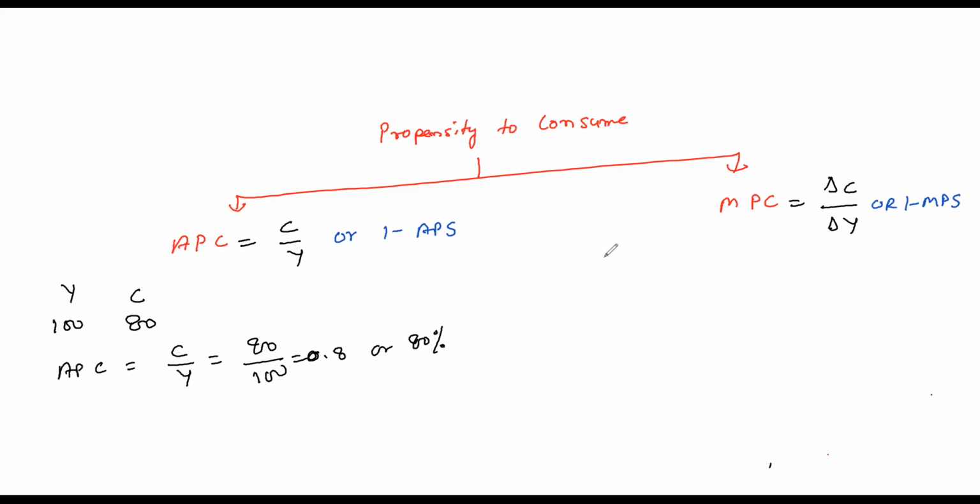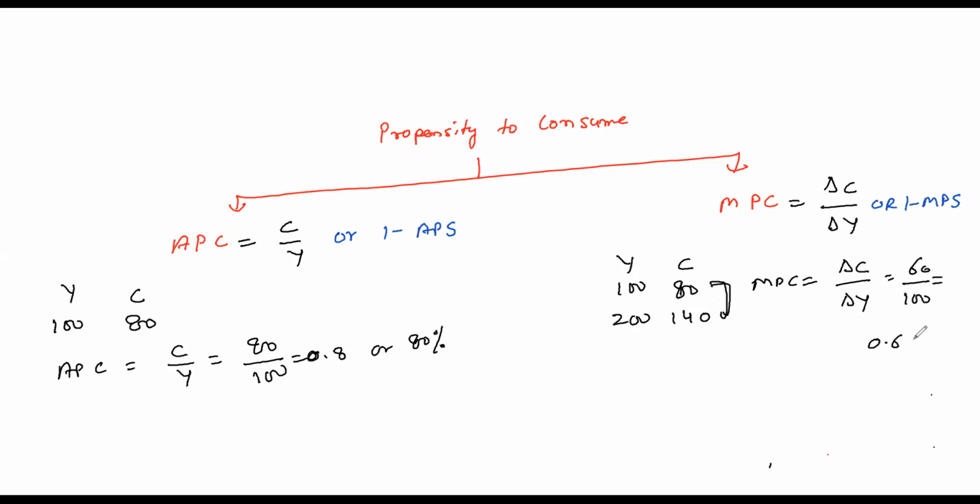And on the contrary, suppose income was 100 and consumption was 80. Your income increases to 200 and consumption increases to 140. So what is the MPC now? MPC formula is delta C upon delta Y. Delta C, change of C, from 80 to 140, the difference is 60. And delta Y, change of Y, from 100 to 200, the change is 100. So it is 0.6, or you can say 60%.